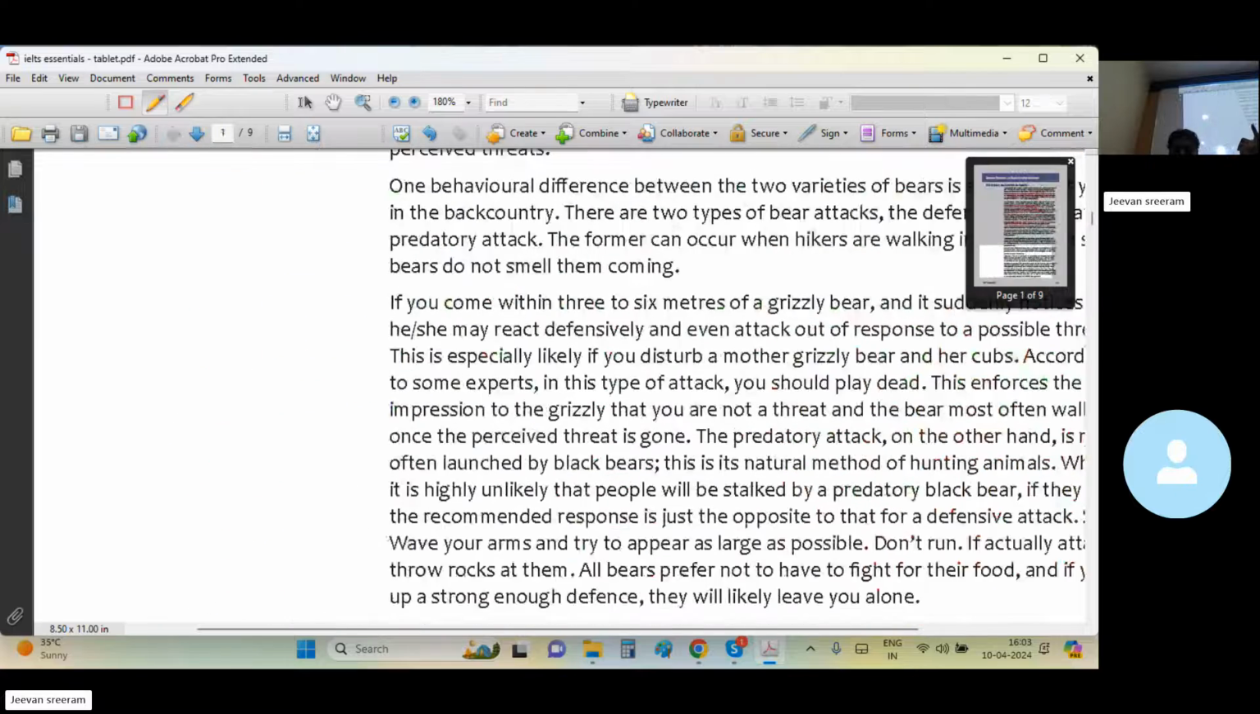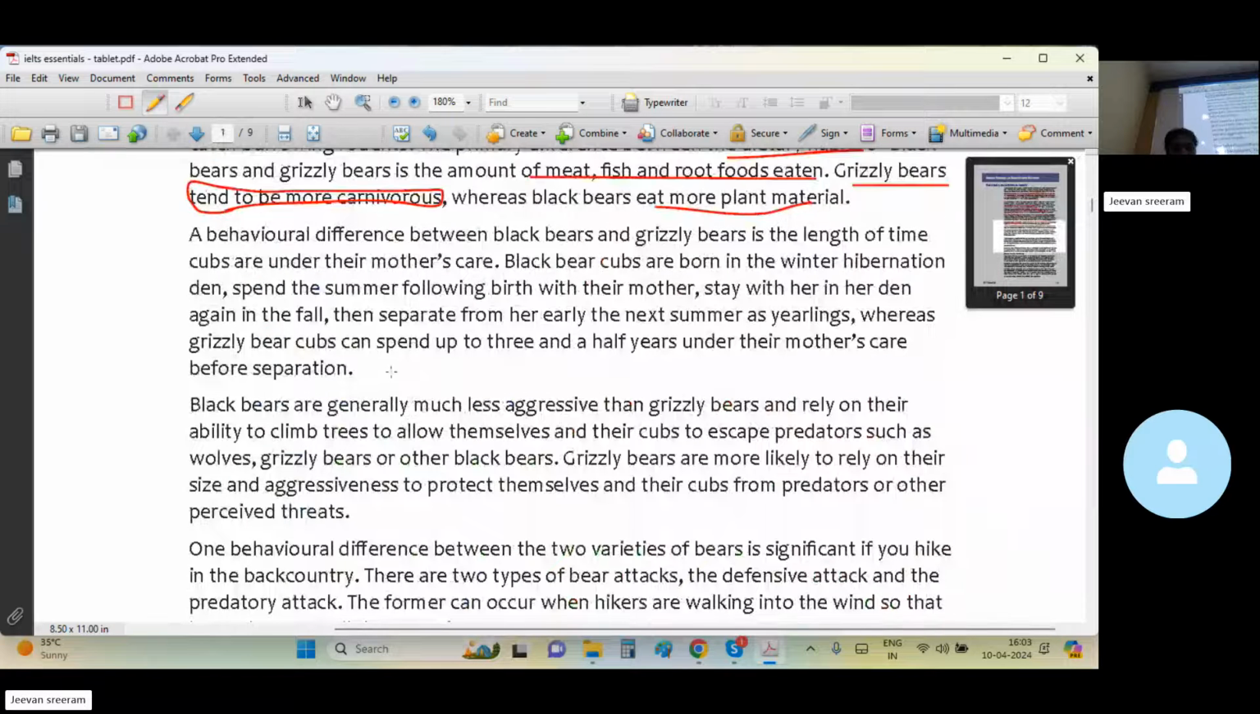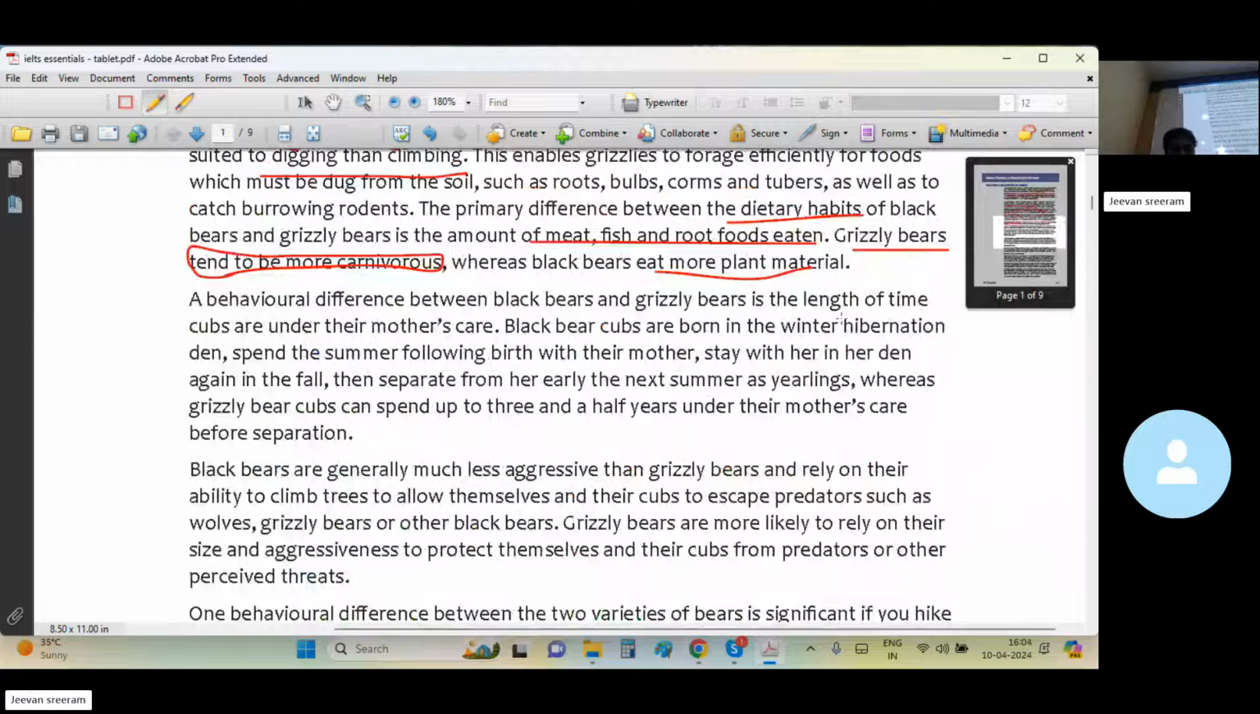Where is it? Third paragraph. A behavioral difference between black bears and grizzly bears is the length of time cubs are under their mother's care. Clear. Black bear cubs are born in the winter hibernation den. Okay, it doesn't mean they build it. Does it really mean they build the hibernation den? There is no such information given. They build it or not?